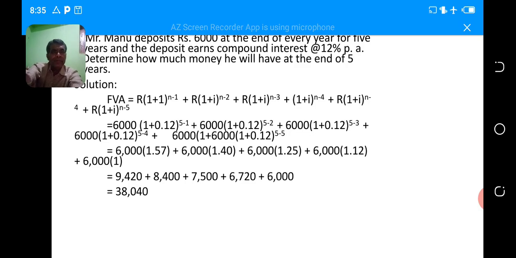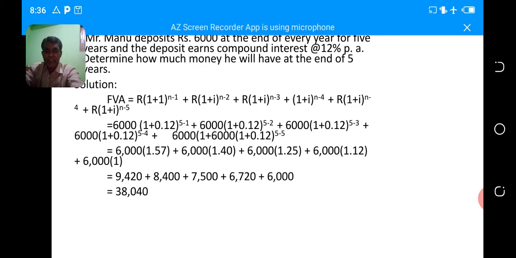So here, in order to solve the problem: Mr. Manju deposits rupees 6,000 at the end of every year for 5 years. You can understand it.